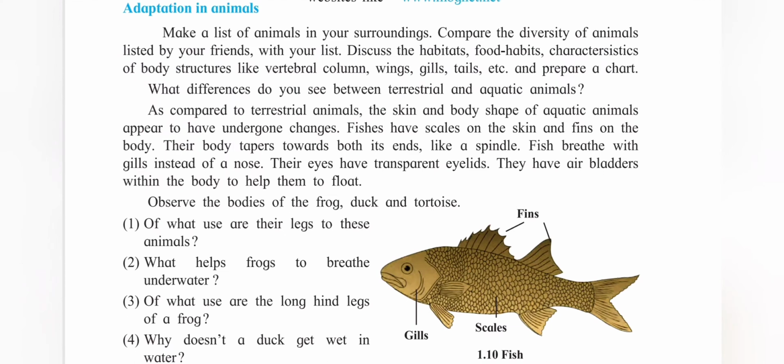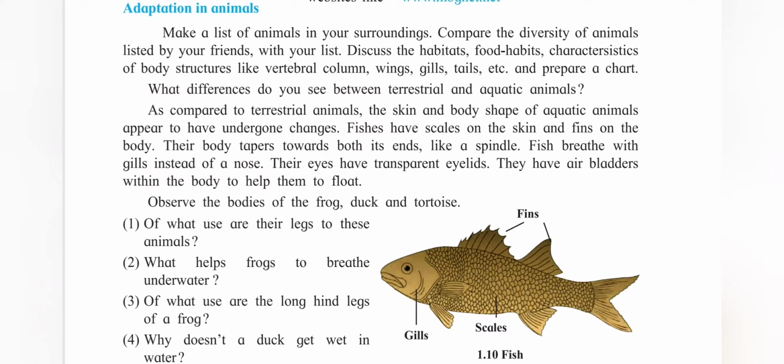Have you ever seen fish living on land? No. And have you seen tiger living in water? No. So tiger is an example of terrestrial animal and fish is an example of aquatic animals. The body structure of terrestrial animals and aquatic animals is different from each other.